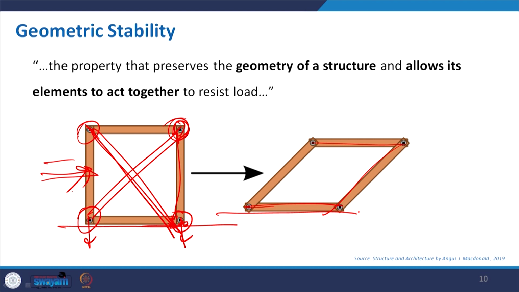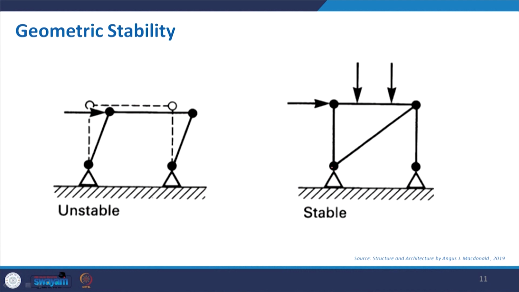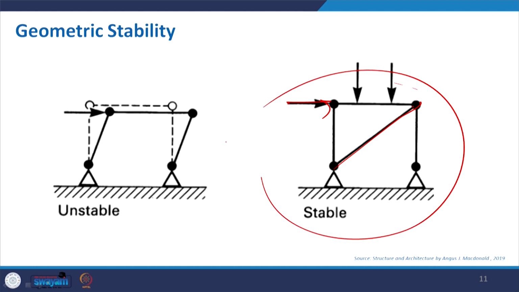So, then basically this property preserves the geometry of a structure, and it will really act together. It may be a single object as I mentioned, or it may be multiple of such. So, the basic idea is to get a proper form and shape which will give the stability. Now, this is the same example as I mentioned earlier, and then this is connected. So, that particular arrangement is giving more stability.